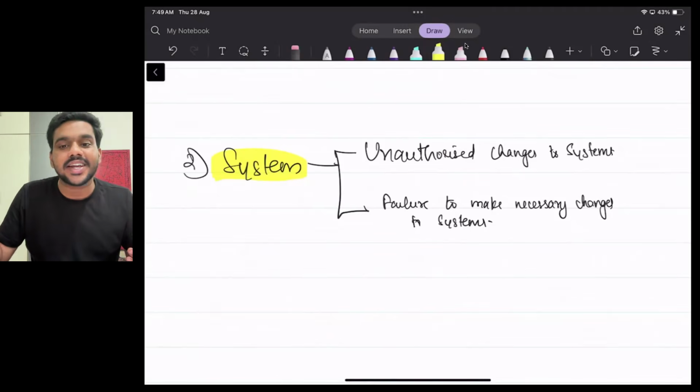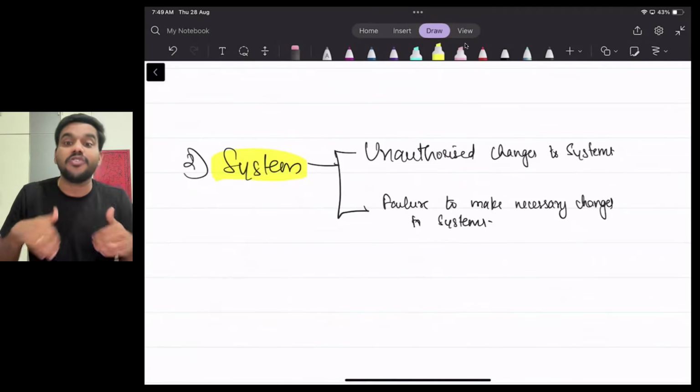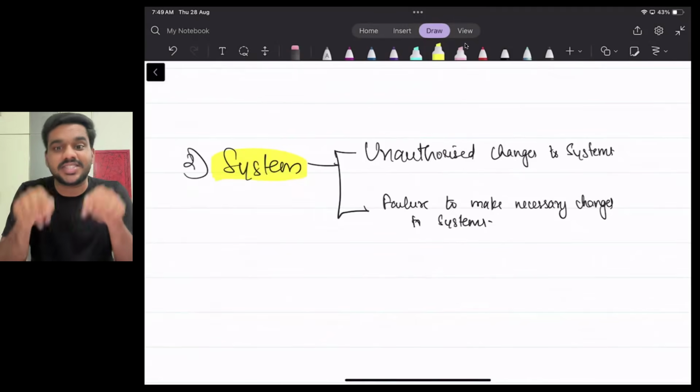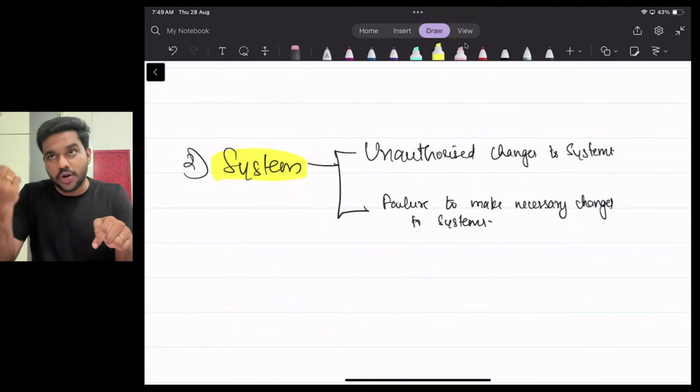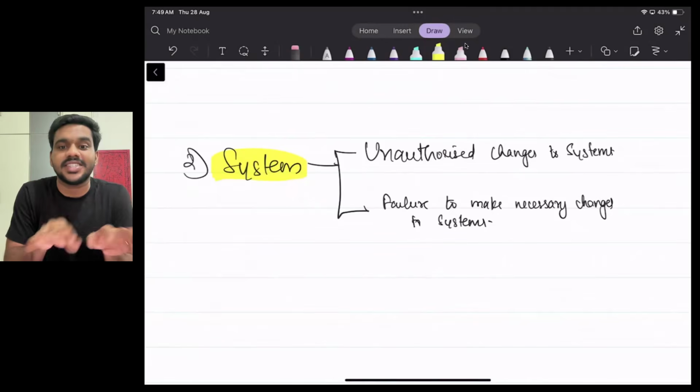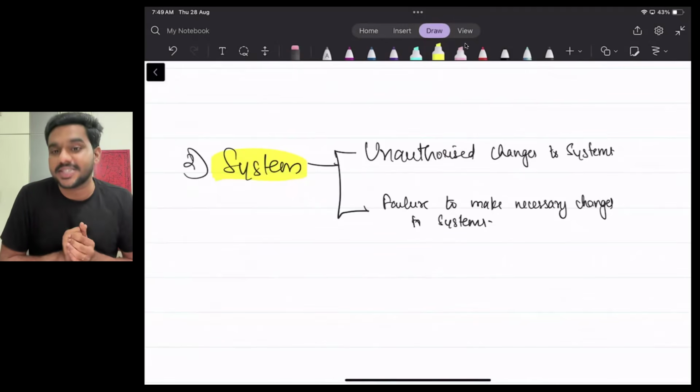Right now I am selling an item at 28 percent. Now the government has changed the rate from 28 to 18 percent. But if I fail to make necessary changes in the system, will the system know that from tomorrow onwards I have to charge 18%? No, I have to make necessary changes in the program, right? Yes, failure to make necessary changes in the system.